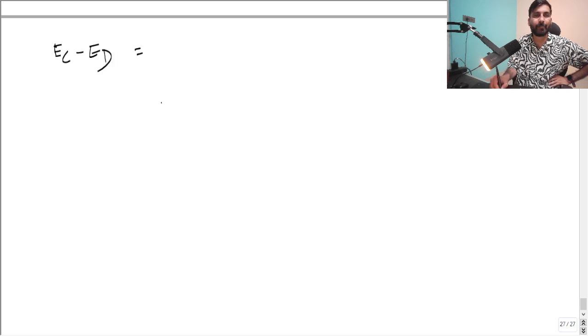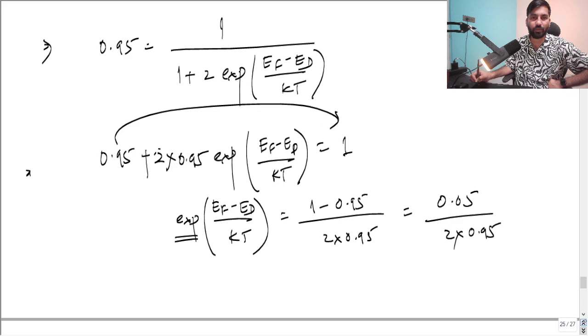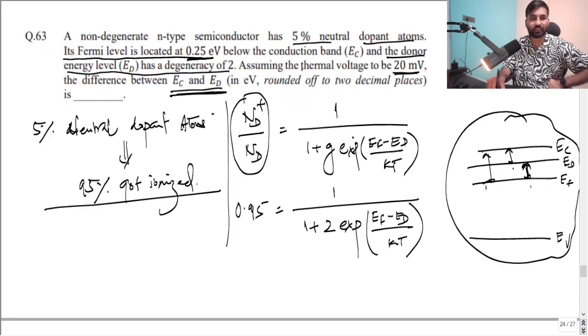Okay. So how can you write EC minus ED in terms of, you can include EF as well. So EC minus EF, you can say, then EF minus ED. Can you write like this? Yeah, because EF gets cancelled. EC minus EF is given in the question, right? So we can go back and check what is given. EC minus EF is given as 0.25 electron volt, right?